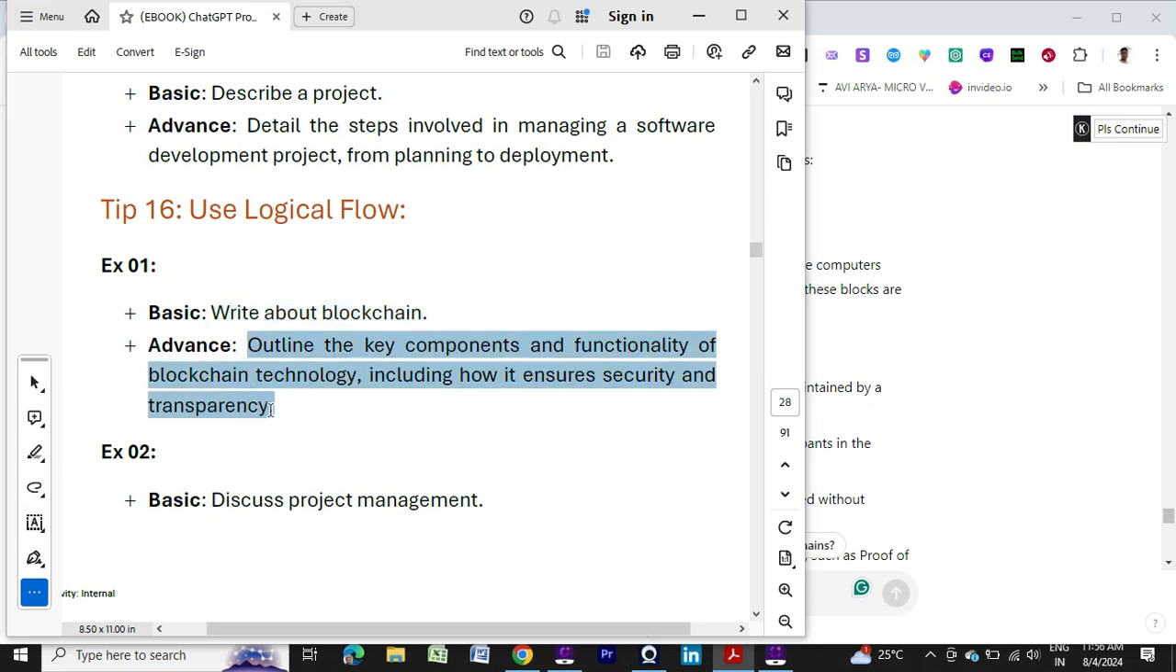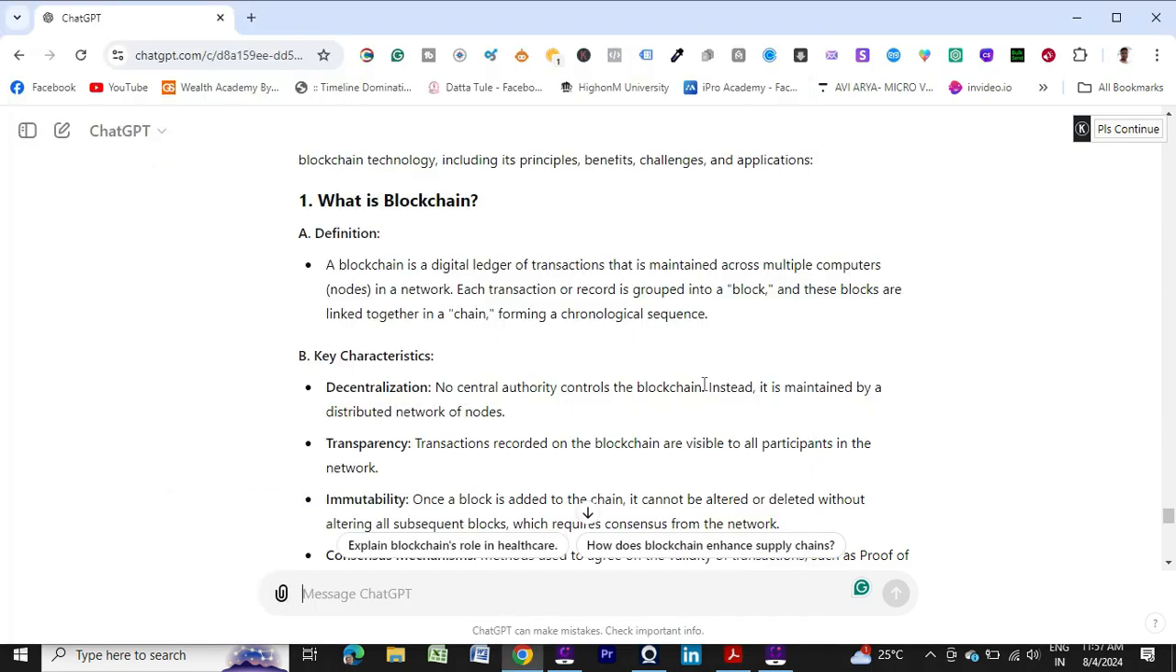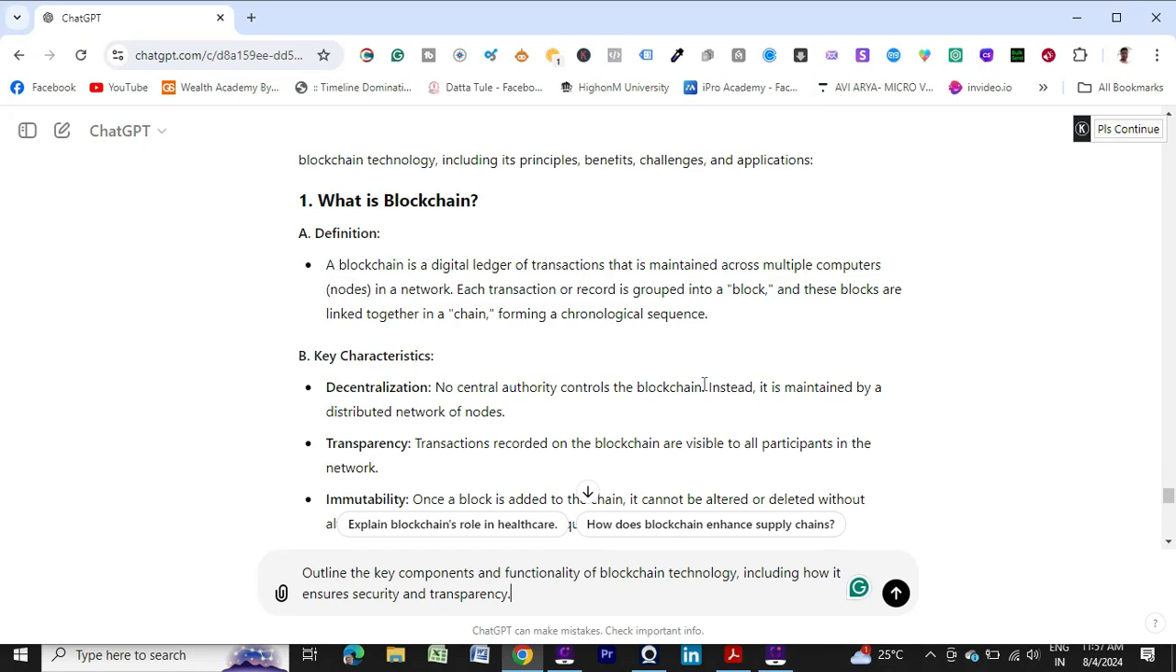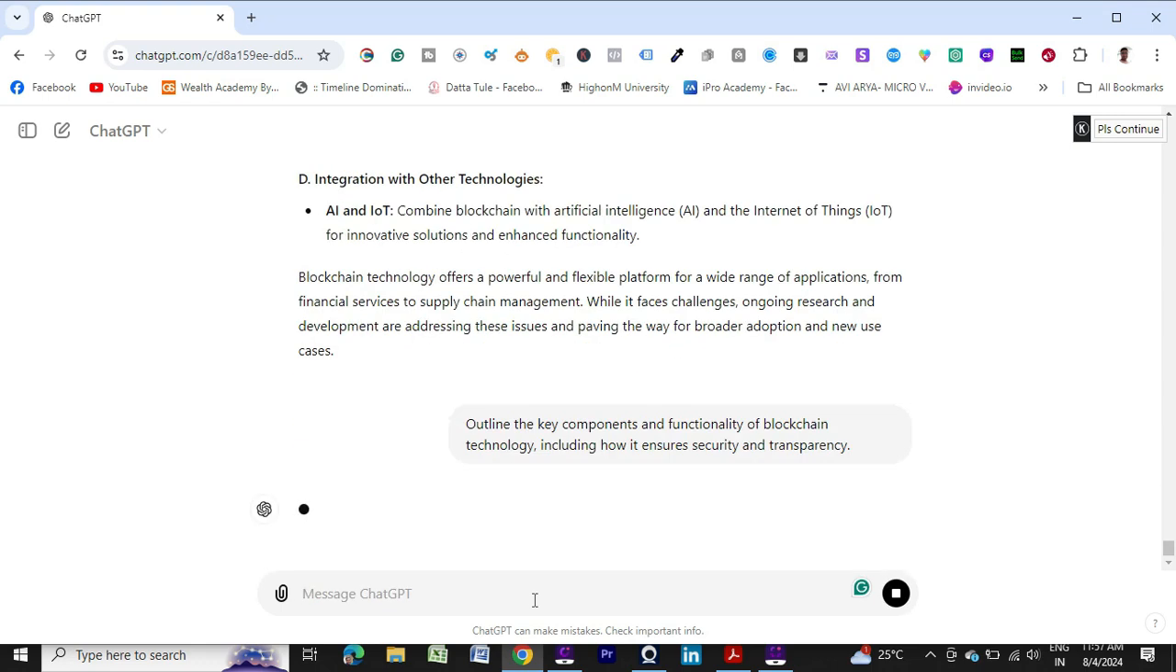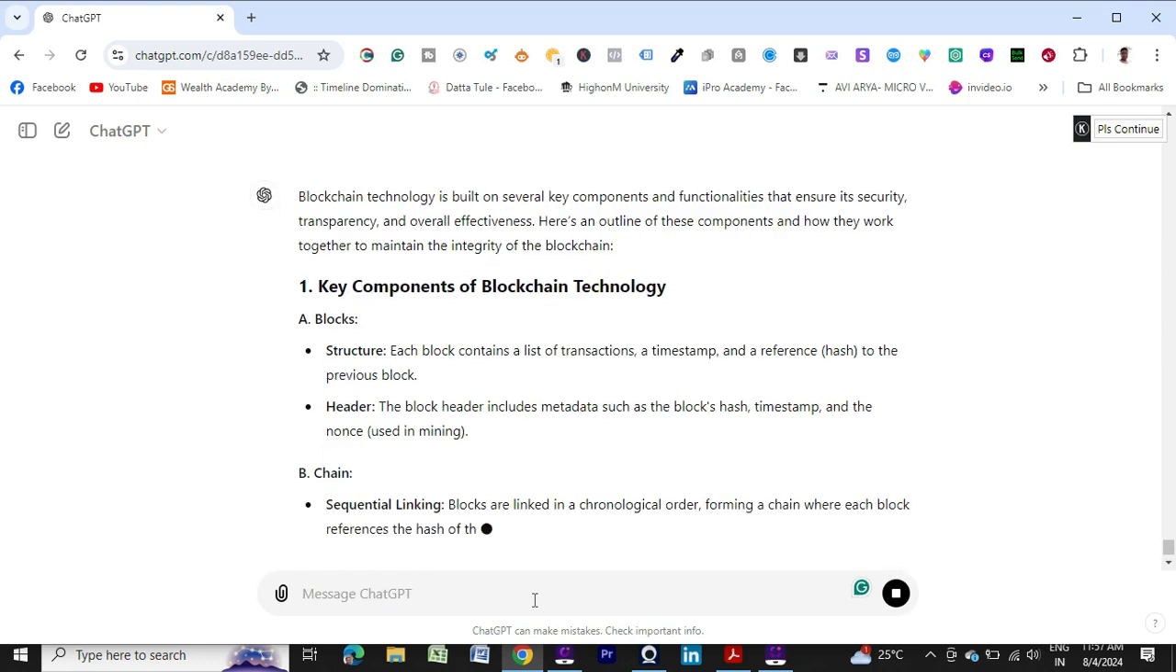Outline the key components and functionality of blockchain technology, and here you have additionally input ensure security and transparency also. So now let's check. You have provided the additional information and you want to outline it. First it will outline, then it will explain. Let's see.